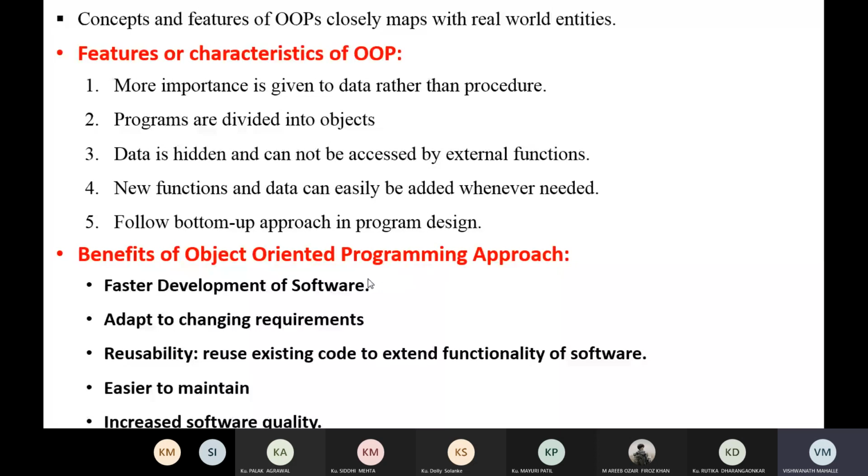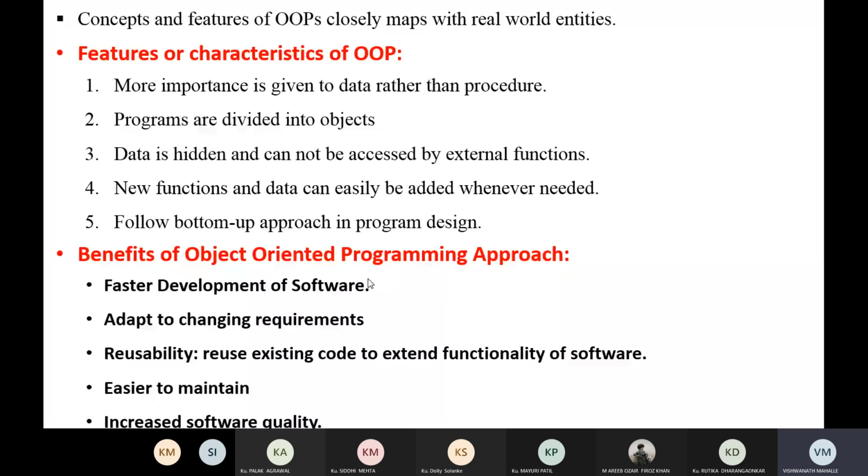Now the benefits of the object oriented programming approach. What are the different benefits? First, faster development of software. When we use an object oriented programming language to develop an application, it is much faster to develop and implement the software. Another benefit is that it adapts to changing requirements. If any requirement arises in between, there is no need to write separate code. We can add the code in the existing programs.